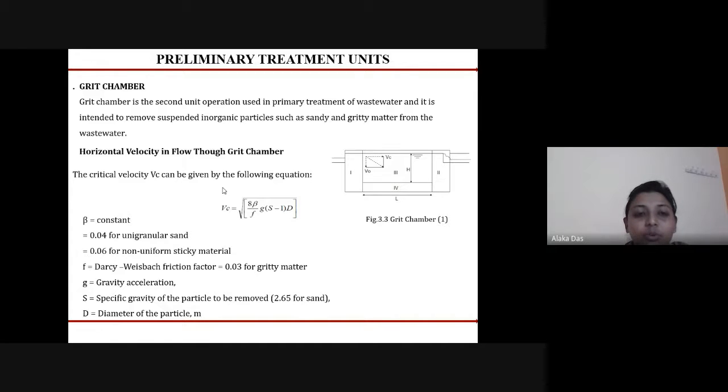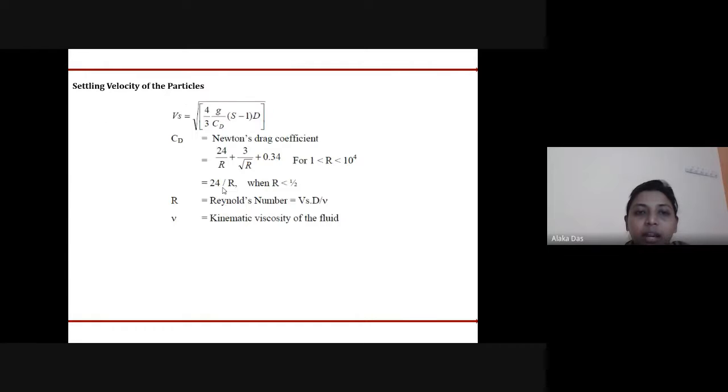The horizontal velocity in the flow through the grit chamber, that is VC, can be calculated using the following equation: VC equals square root of 8 beta by F times G times (S minus 1) times D. The two velocities required for the design of a grit chamber are the critical velocity and the settling velocity. The settling velocity can be calculated using the following equation: square root of 4 by 3 times G by CD times (S minus 1) times D.